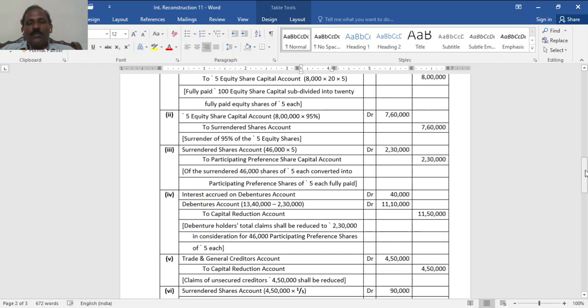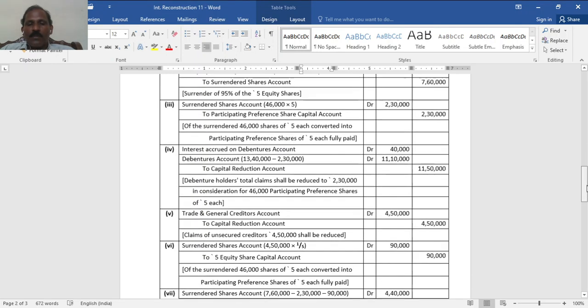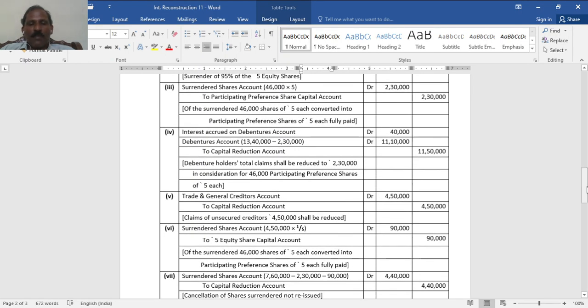Then the debenture account 13 lakh 80,000 minus 2 lakh 30,000, so 11 lakh 50,000 must be transferred to the capital reduction account. That much is profit to the company. Then trade and general creditors 4 lakh 50,000 to be cancelled. Then surrendered shares, 1/5 must be given to them, equity share capital account. So 4 lakh 50,000, 1/5 means 90,000, and 4/5 is to be transferred to capital reduction.